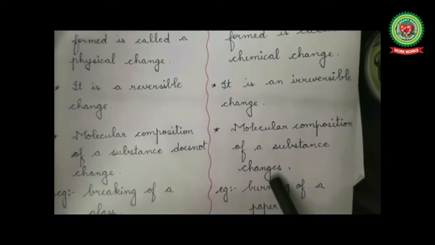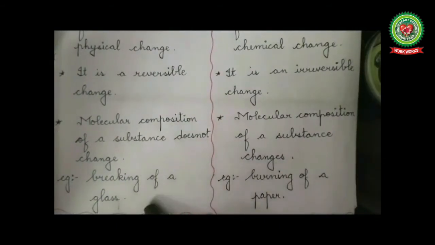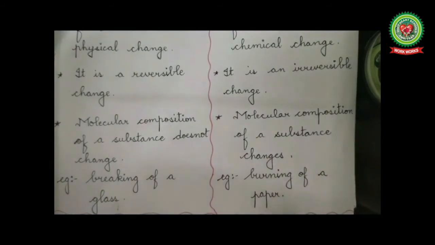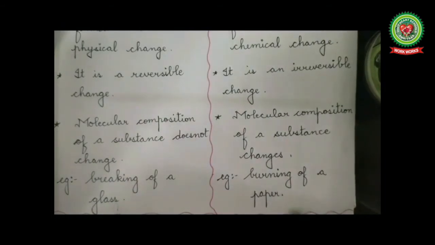Example: breaking of a glass is a physical change as glass has its same properties after breaking also. Whereas burning of a paper is a chemical change because on burning, paper turns into ashes and ashes have different properties from those of paper.